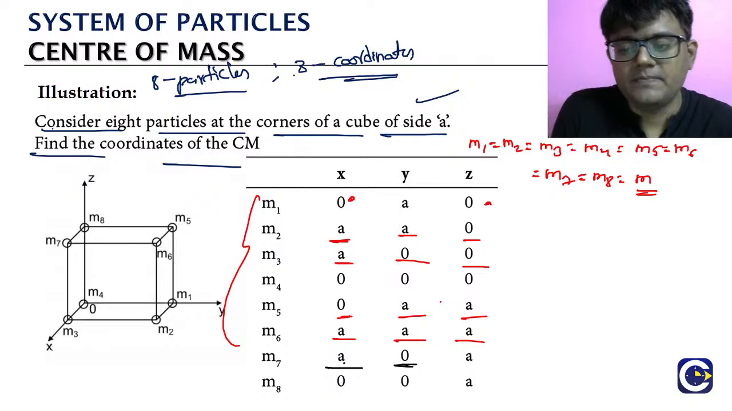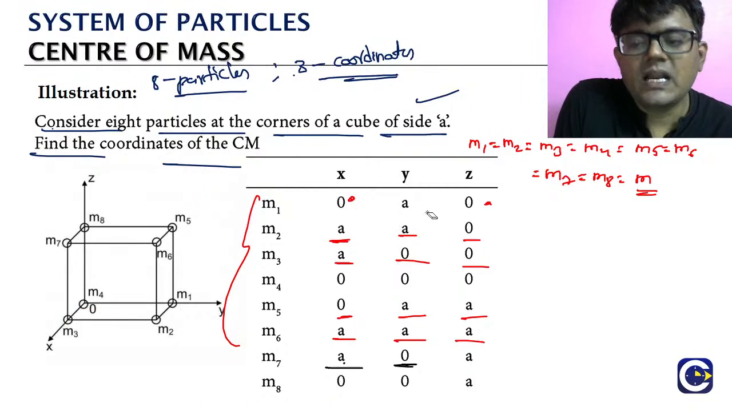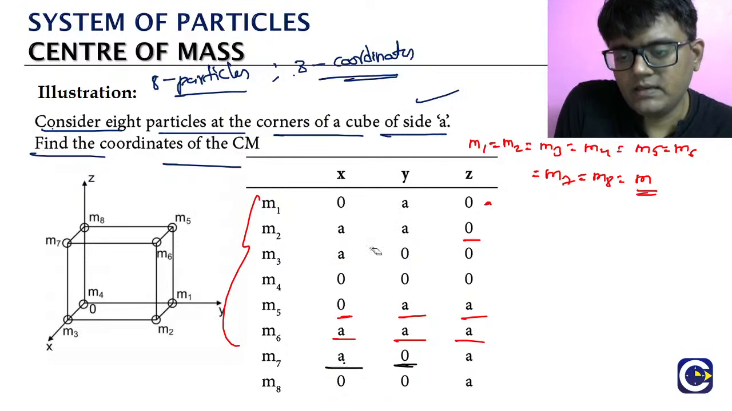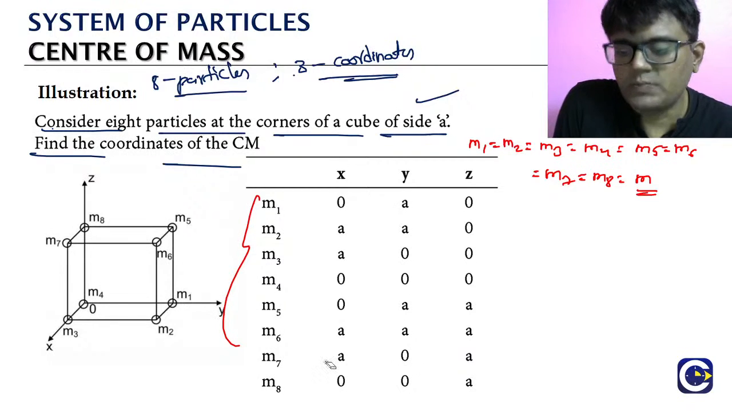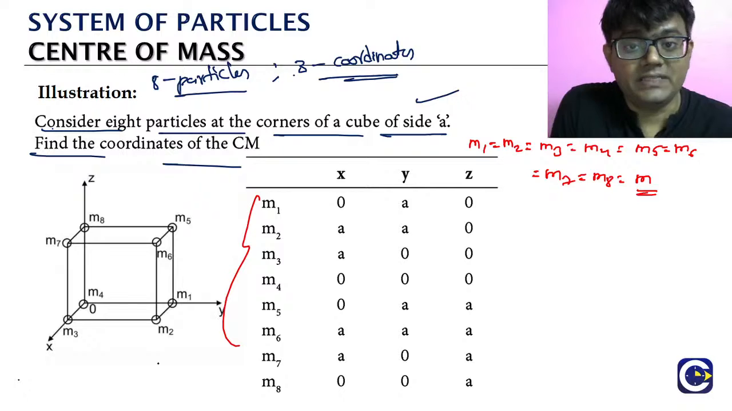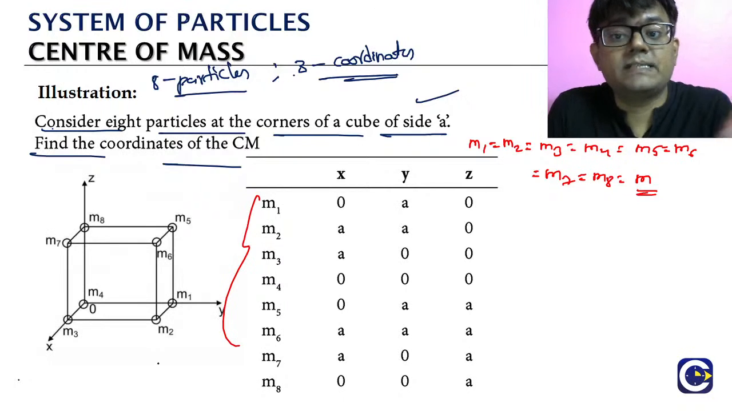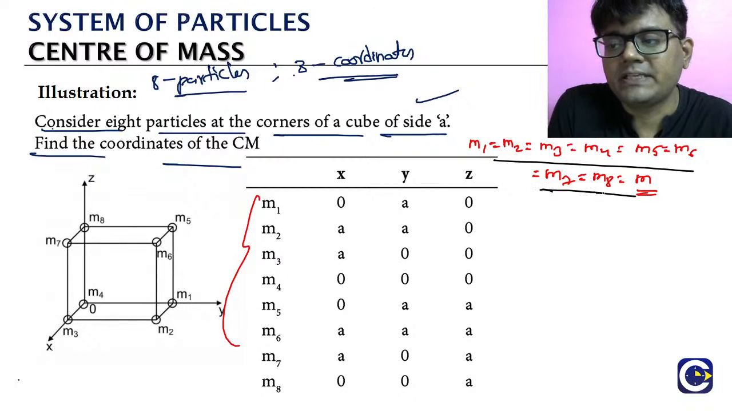Now look, how is the x coordinate of the center of mass found? m1x1 plus m2x2 plus m3x3, and so on up to m8x8, divided by m1 plus m2 plus m3, and so on up to m8. Look, how many particles are there? 8 particles, right? Each of them we are saying is equal in mass. So what is the total mass?